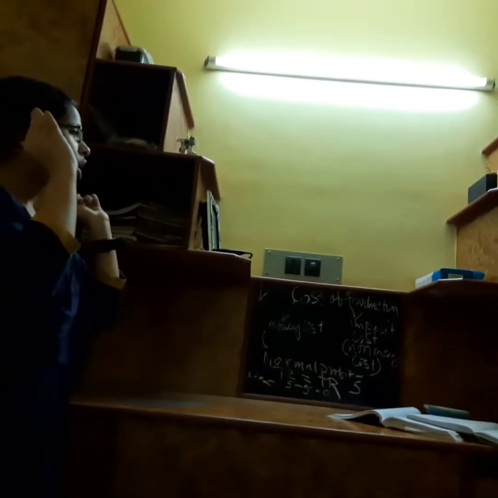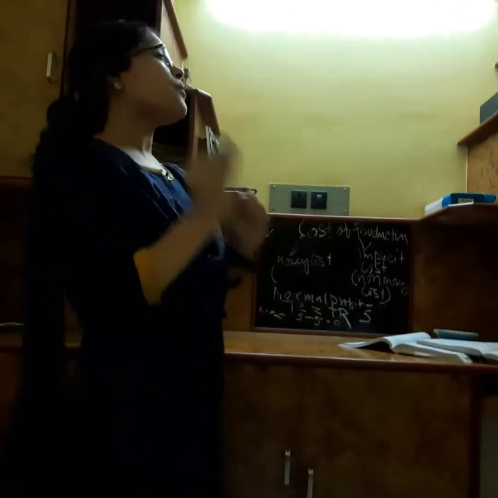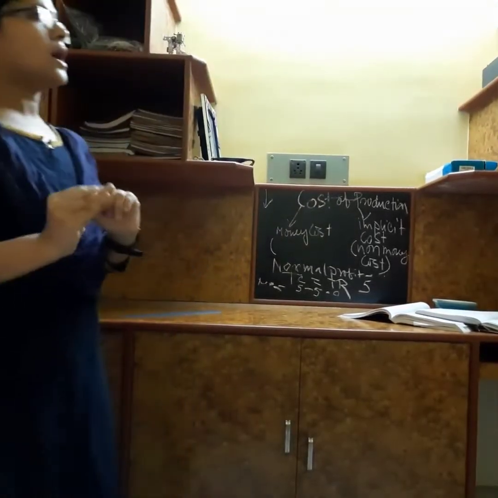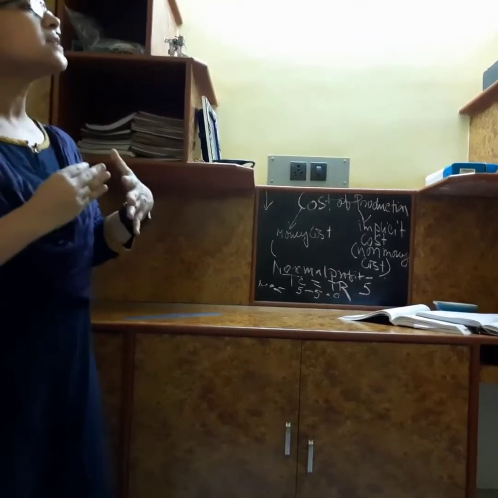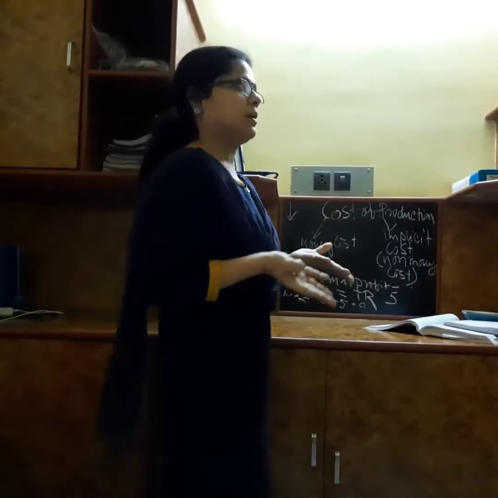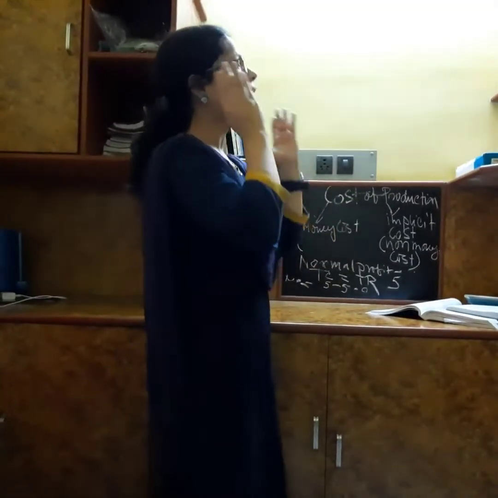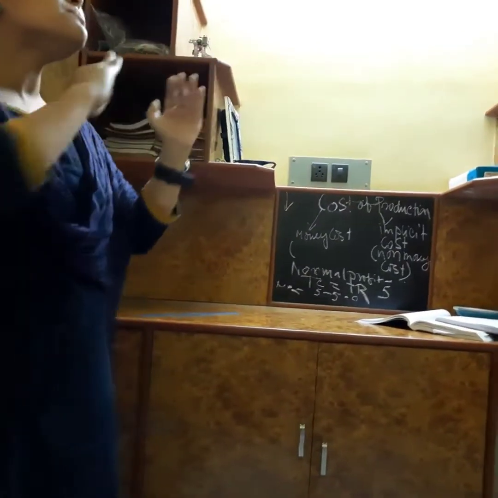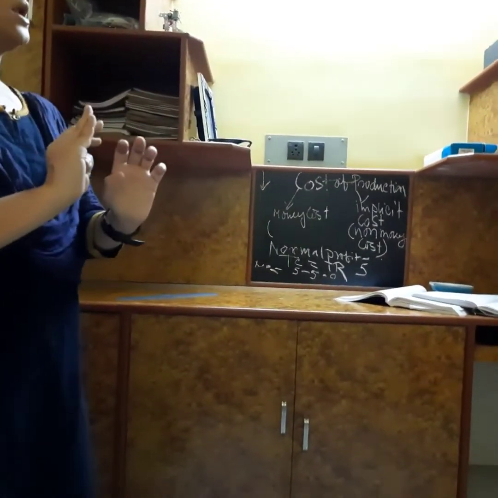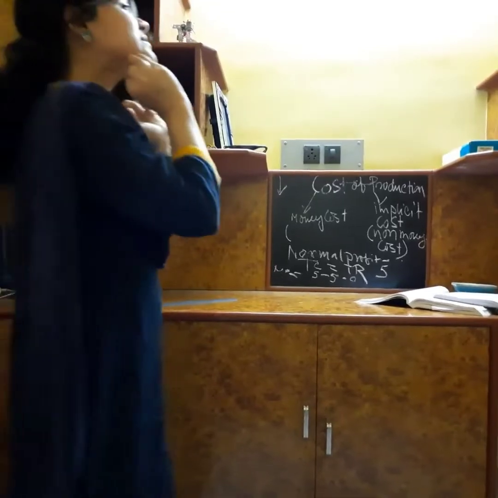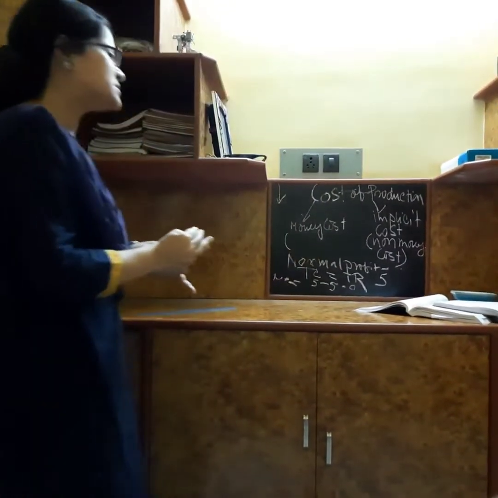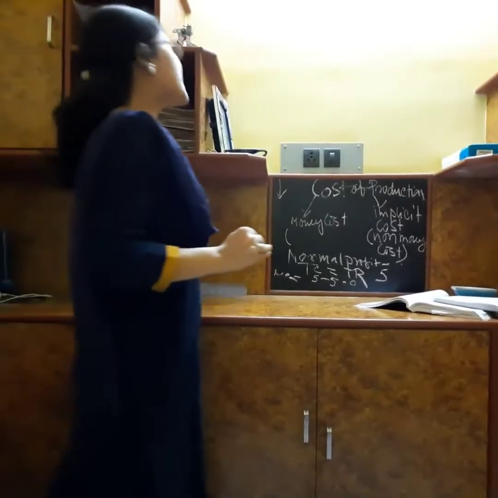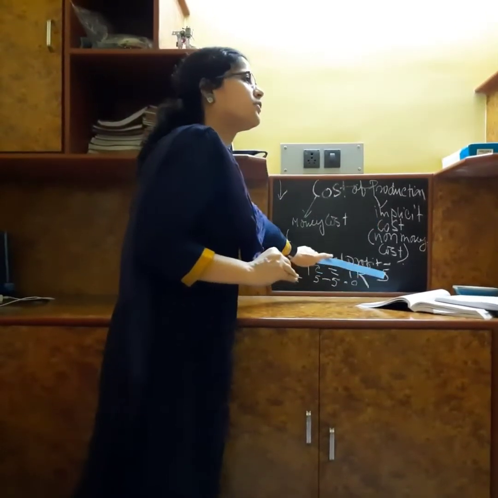The normal profit concept is very important in the long run. In the short run, obviously the firms doing the business will earn supernormal profit. But in the long run, the profit margin will fall, and the firm may stay in the business if it can earn normal profit.